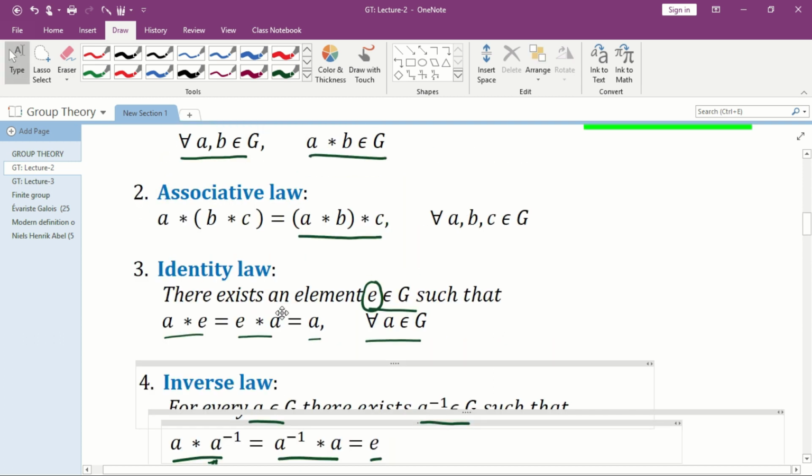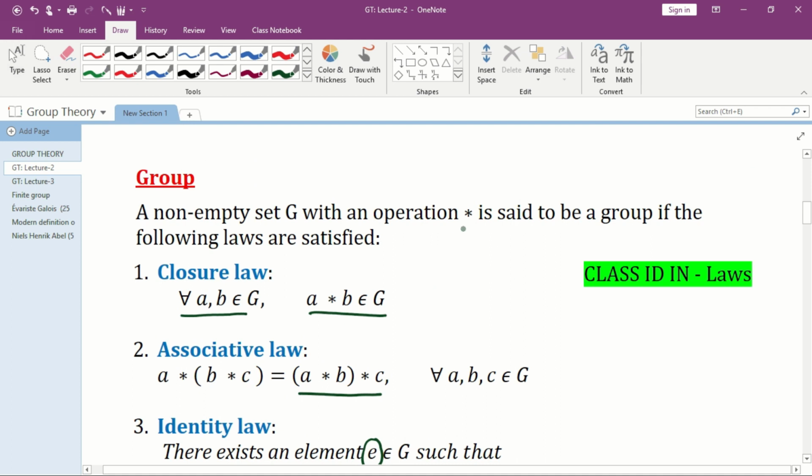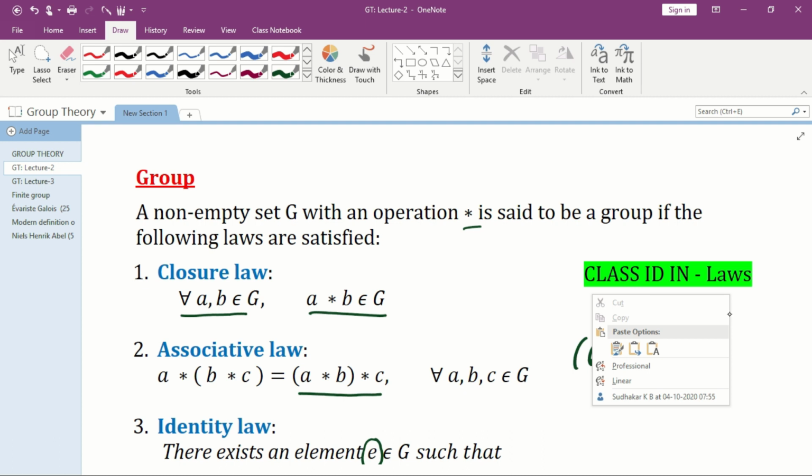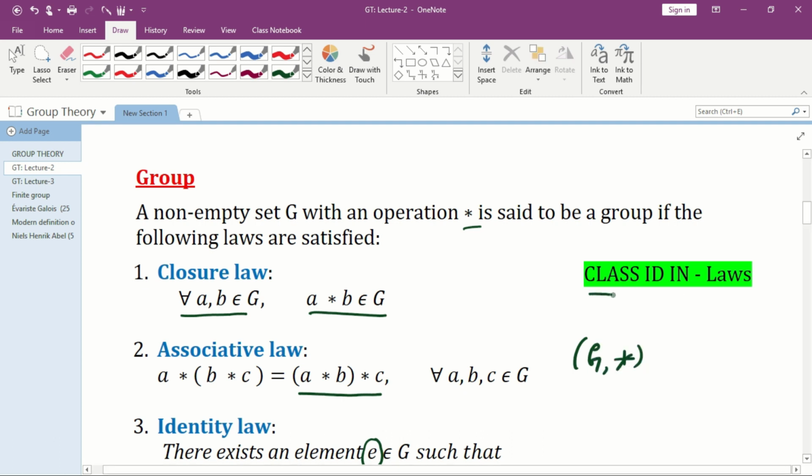Therefore, any non-empty set G with an operation star, if it satisfies all four laws, then we say that it is a group under the binary operation star. Usually we denote that by (G, star). You can remember the laws like this: CLASS-ID-IN laws. Class stands for closure law and associative law, ID stands for identity, and IN stands for inverse law.